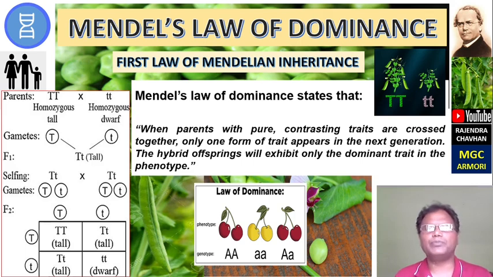When parents with pure contrasting traits are crossed, that means capital T crossed with small t, only one form of the trait appears in the next generation. That means the heterozygous variety appears in the F1 generation. The hybrid offspring will exhibit only the dominant trait in the phenotype, and in the F2 the ratio is 3:1. This is the ratio obtained phenotypically in the monohybrid cross.